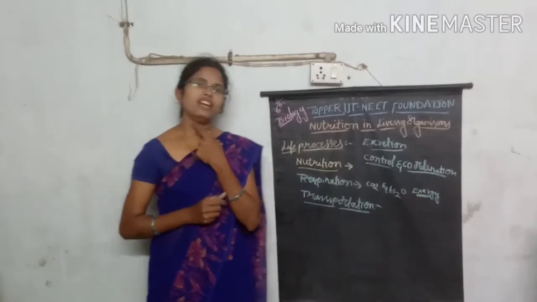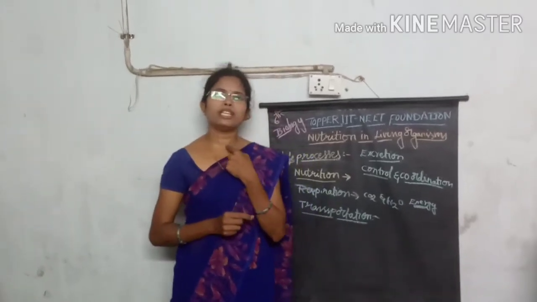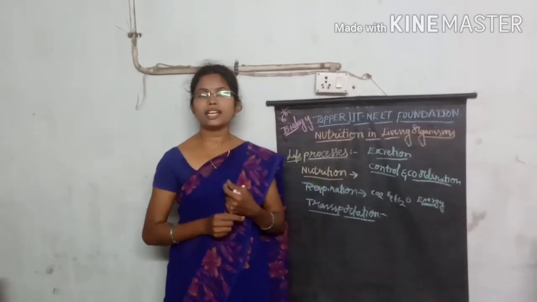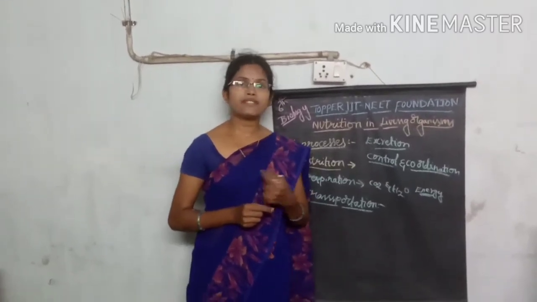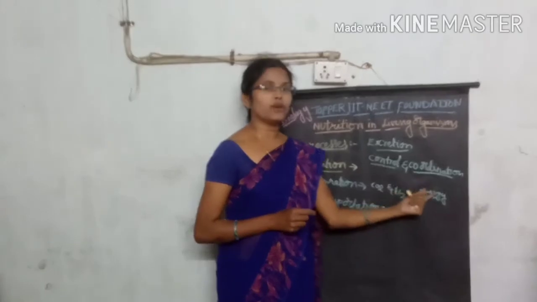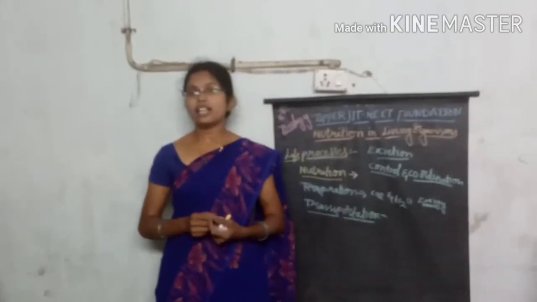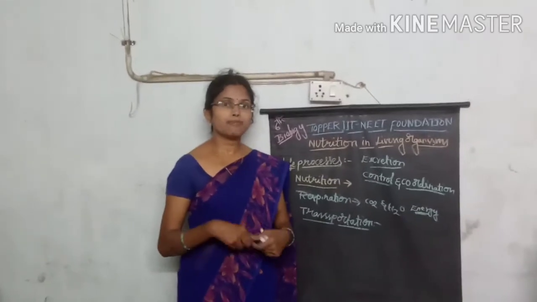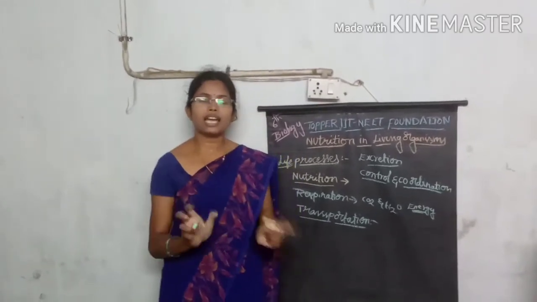Mainly in the human body, our brain, medulla oblongata and spinal cord play a very important role in control and coordination. And also, we respond according to environmental changes, to the climatic conditions.